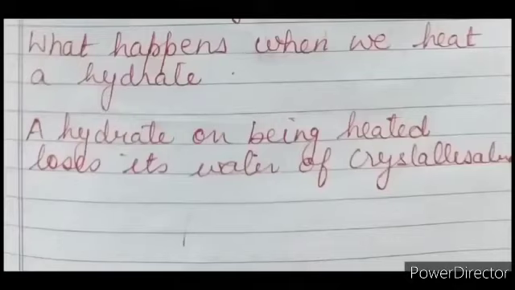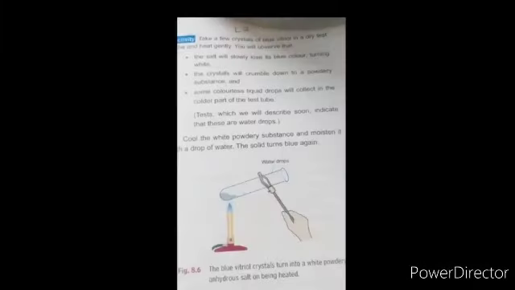Now the question comes, what happens when we heat a hydrate? A hydrate on being heated loses its water of crystallization. This will be better explained with the help of an example: take a few crystals of blue vitriol in a dry test tube and heat it gently. After heating, what will we observe? We will see the salt slowly loses its blue color and turns white. The crystals crumble down to a powdery substance and some colorless liquid drops collect in the colder part of the test tube. Now when we cool the white powdery substance and moisten it with a drop of water, the solid turns blue again.